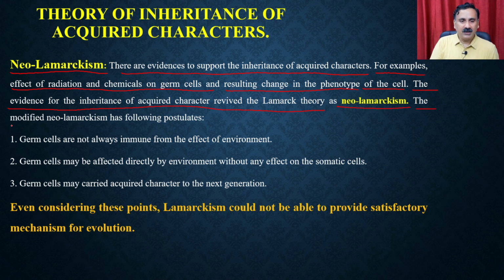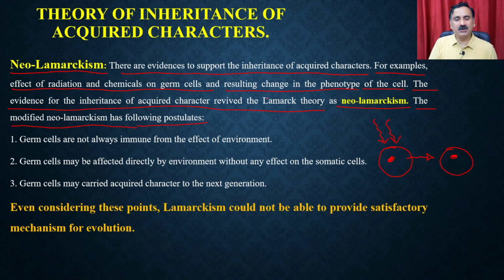The modified Neo-Lamarckism has the following postulates. What people have observed is that if you are exposed to any kind of radiation which makes changes in the germ cells, then those changes go into the subsequent generations.